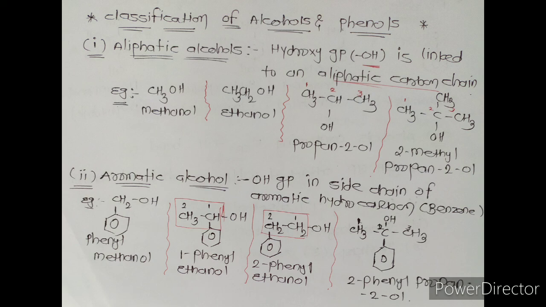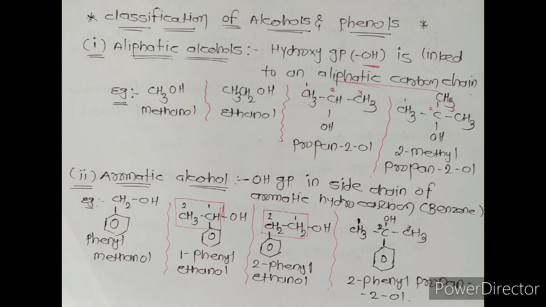A few examples are: methanol CH3OH, ethanol CH3CH2OH, propan-2-ol CH3CH(OH)CH3, 2-methylpropan-2-ol, with OH on the second carbon atom. We have to give the numbering in such a way that the OH group gets the lowest number.